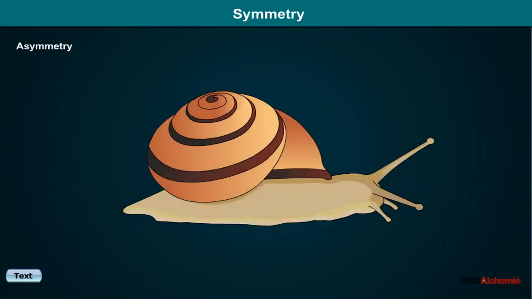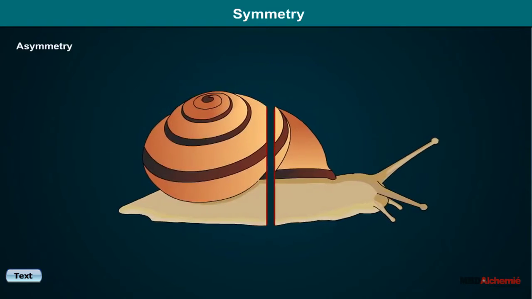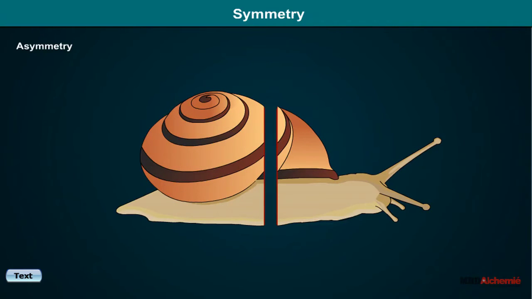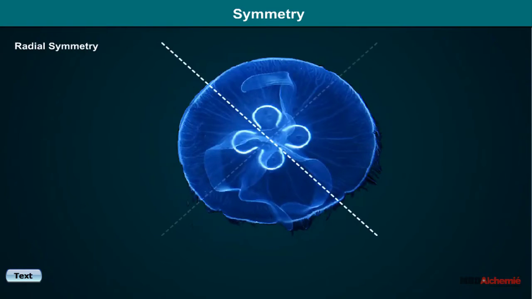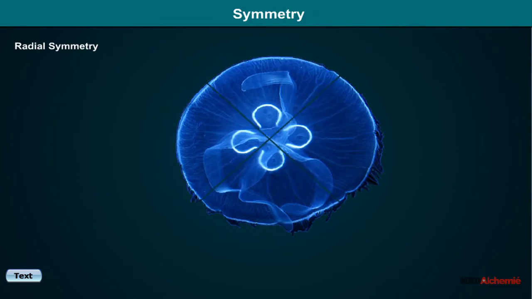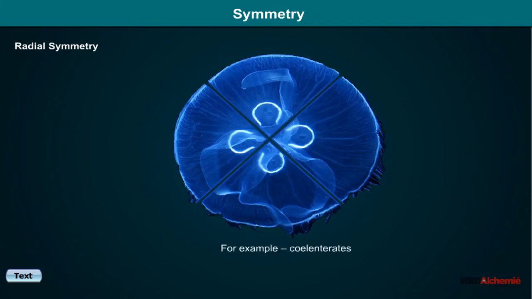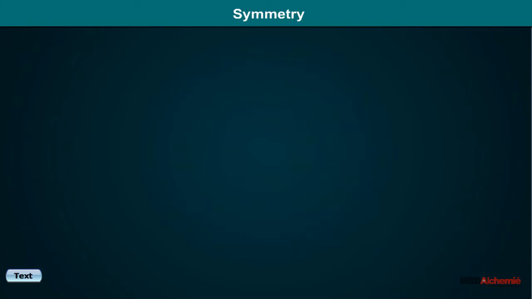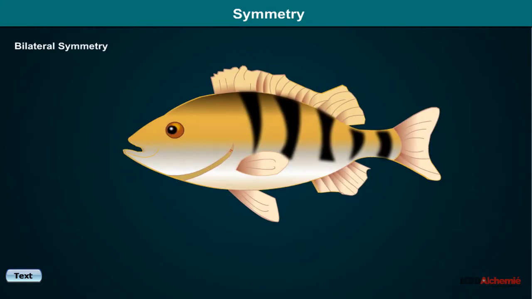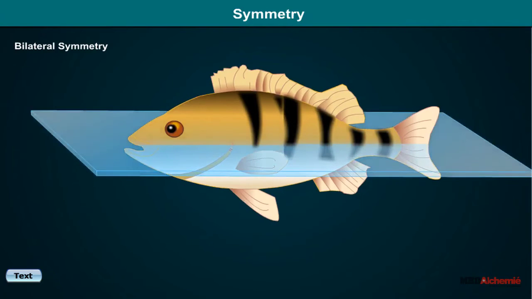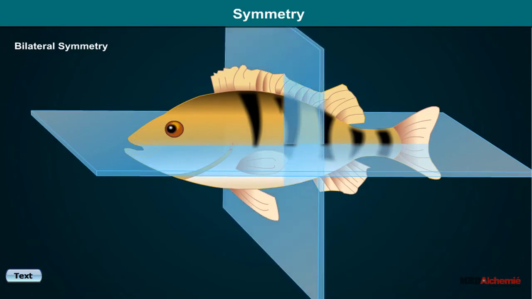Asymmetry: when the body cannot be divided into two similar parts from any direction, for example, snails. Radial symmetry: when the body can be divided into two similar parts by any plane along the central axis of the body, for example, coelenterates. Bilateral symmetry: when the body can be divided into similar parts by only one plane along the longitudinal axis of the body, for example, annelids.